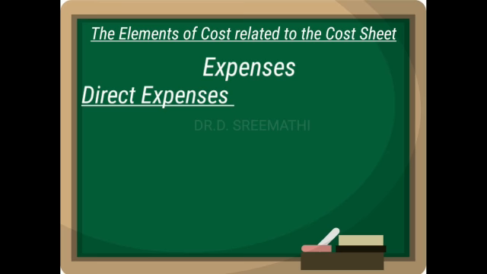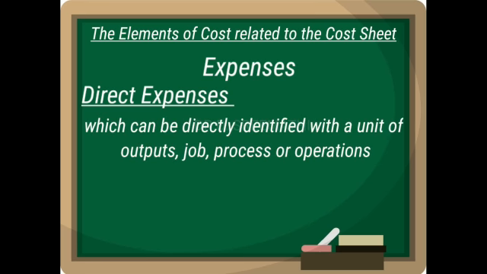So these are the expenses which can be directly identified with a unit of output, job, process or production or services. Then we say it is about the direct expenses. For example, the hire charges of special plant which has been used for a particular job, then royalty on the products, or cost of special patents, designs or plans for a particular job or work order, etc. All these things we say are direct expenditures.